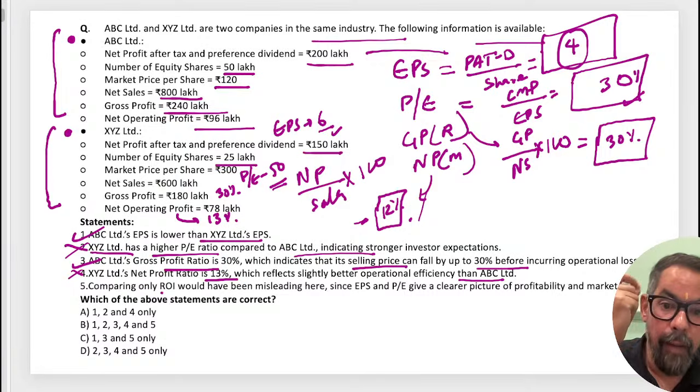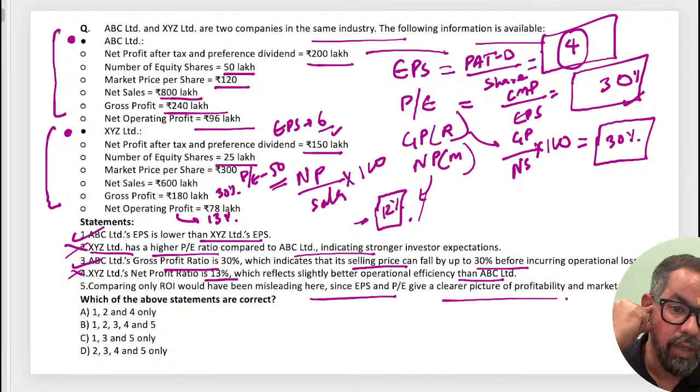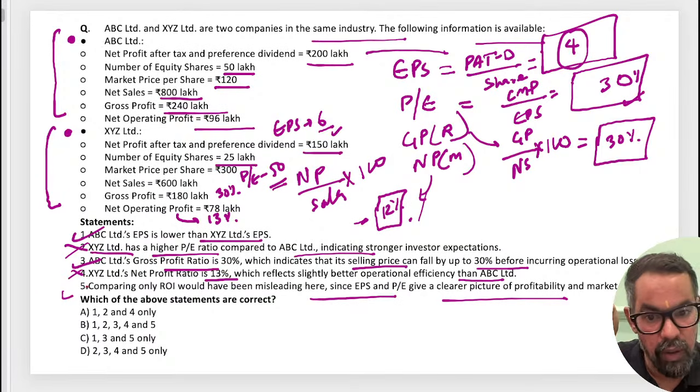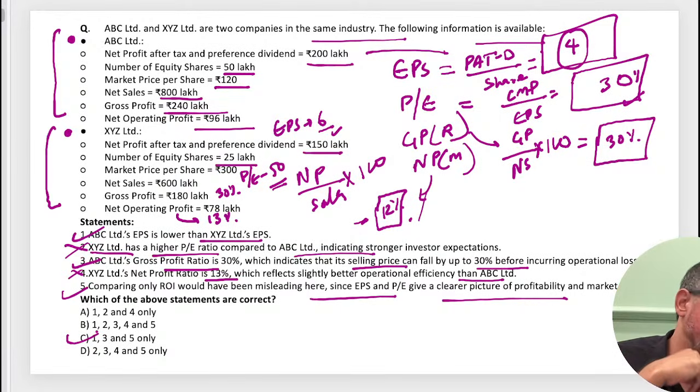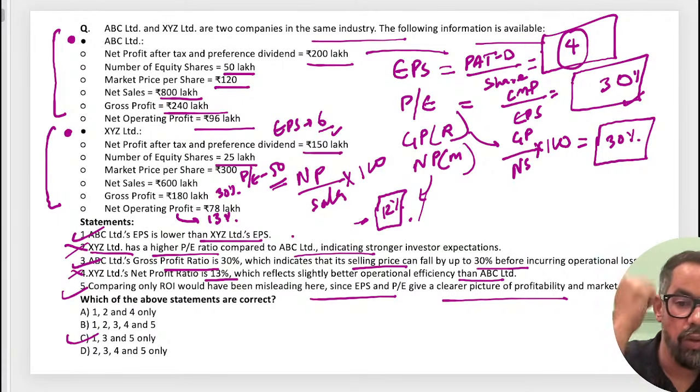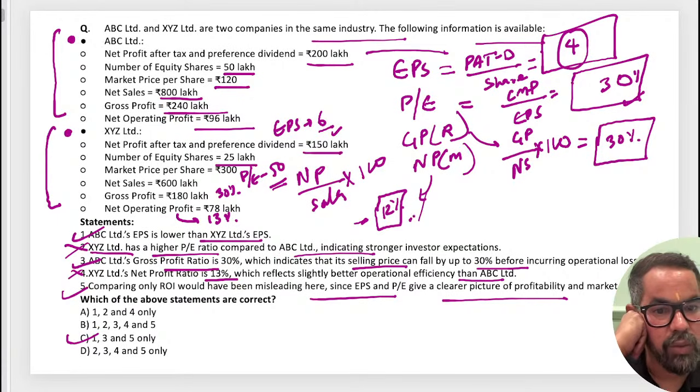We have: comparing only ROI would have been misleading, hence EPS and PE ratio will also be used for this one. So do we have 135? 135 C must be the right answer for this particular one. XYZ's PE ratio is 50. Okay, sorry, what was XYZ's PE ratio? XYZ's PE ratio is 50. Yes, sorry. So what was the case?